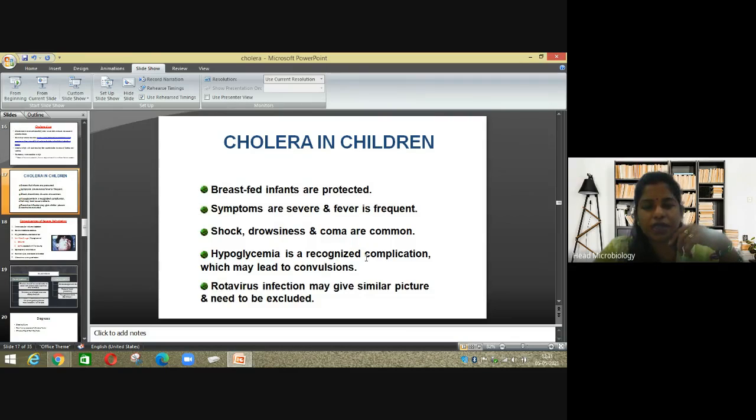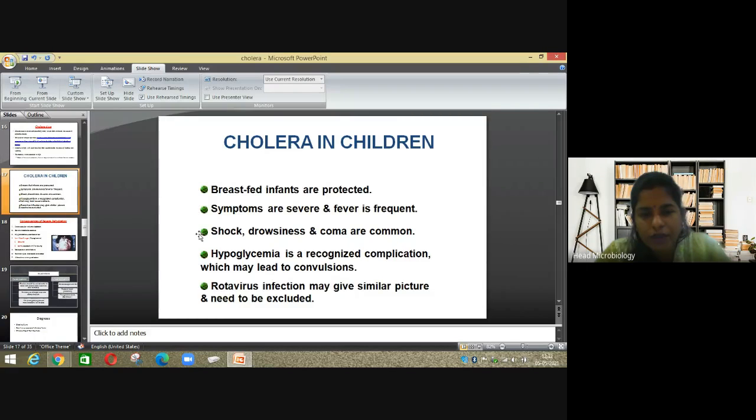Hypoglycemia is a recognized complication which may lead to convulsions. Hypoglycemia means, hypo means what? Less, ma'am. Less, no. So hypoglycemia means low sugar levels. When the water content of your body is reduced, it leads to hypoglycemia, which may lead to convulsions.